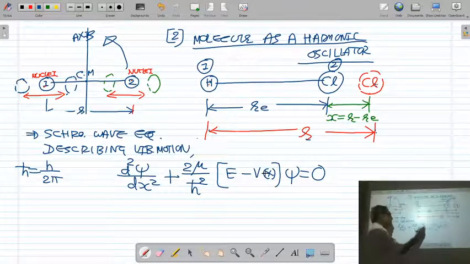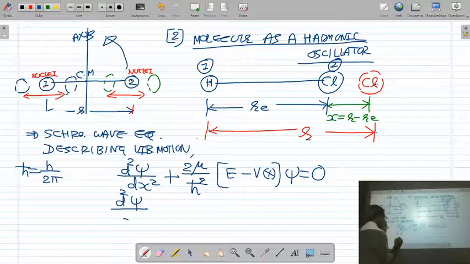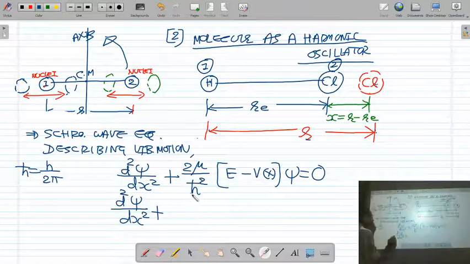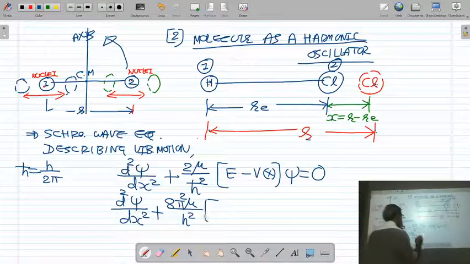If you substitute the value of potential energy and solve the Schrodinger equation, you will get the vibrational energy of the molecule. If you put h cross equal to h upon 2 pi, you will get 8 pi square mu upon h square times E, the total energy of the oscillator.